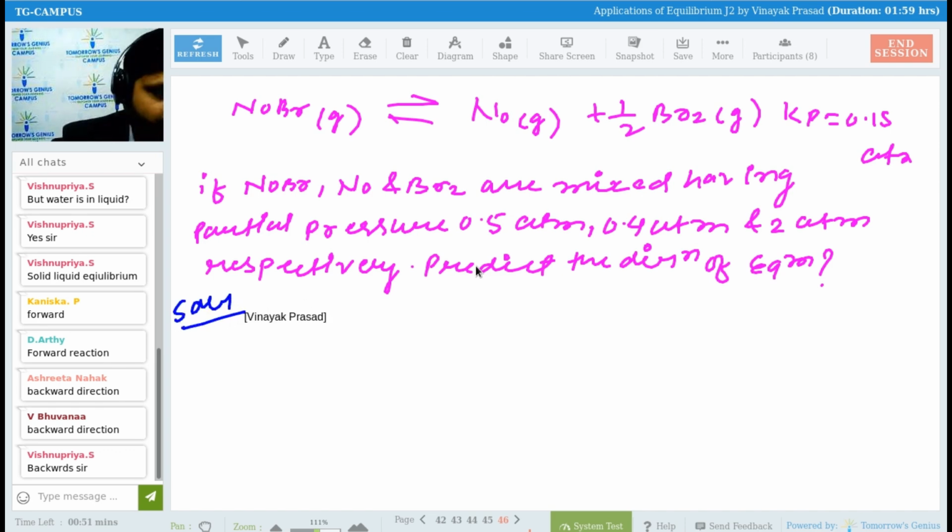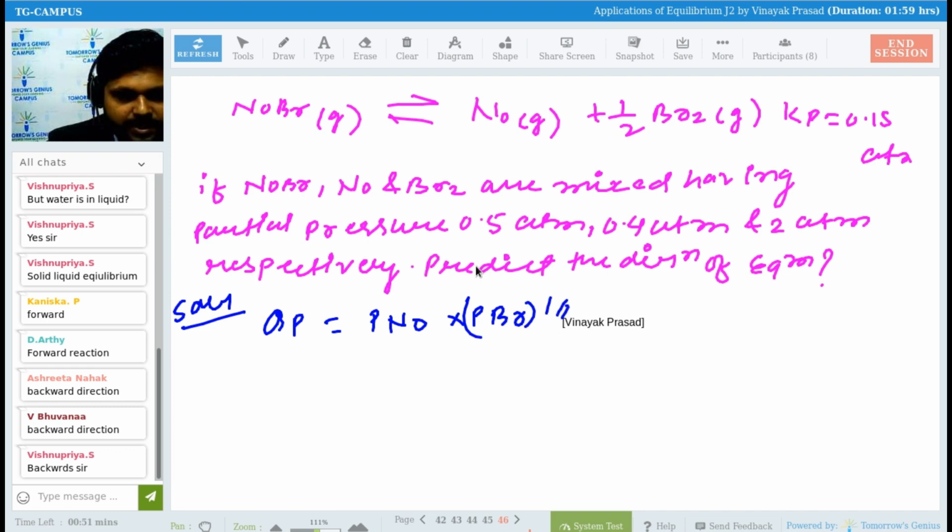See here. We have to find the QP, right? Same way as we have found QC, there will be QP. So what will be the answer for this? P and O, right? You'll be writing P and O into... see here, BR is there, right? So we'll be writing PBR. And their coefficient is what? That is 1 upon 2. So we'll be writing to the power 1 upon 2. Is that okay?